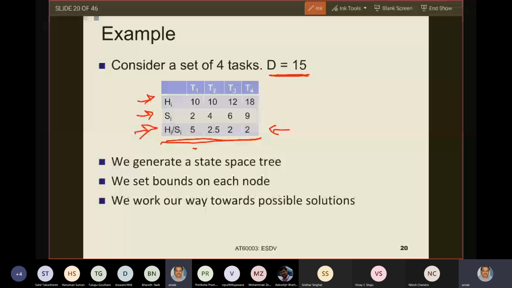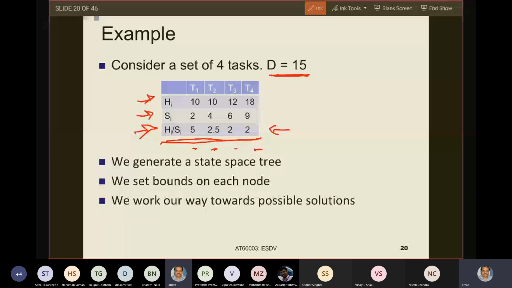For the next task, the software execution cost is 4. My hardware area is 10. So my HI by SI value is 2.5. For T3, it is 12 by 6, which is 2. For T4, it is 18 by 9, which is again 2. So this is the sorted list: T1, T2, T3, T4.